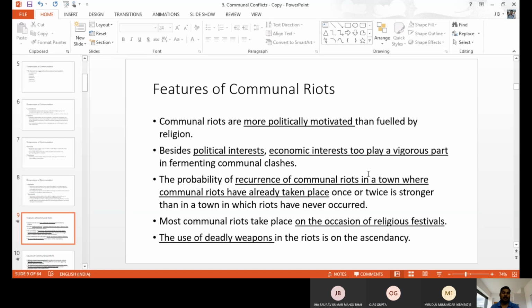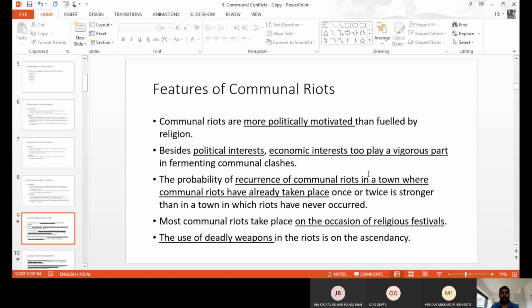Communal violence has no chance of happening in a new or unexperienced place. It happens only in experienced places again and again, because once an incident has happened, it is in the people's history. People are not able to forget these things, so they keep them in their minds. So again, violence may happen in the same place. There is more chance of violence in a particular place compared to other places.